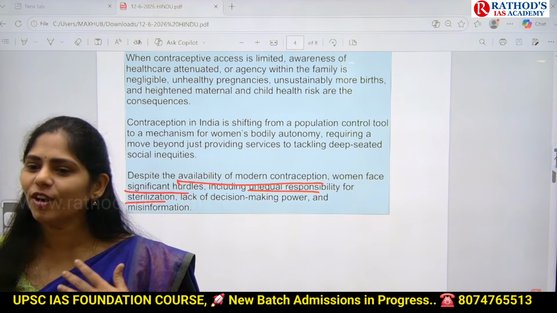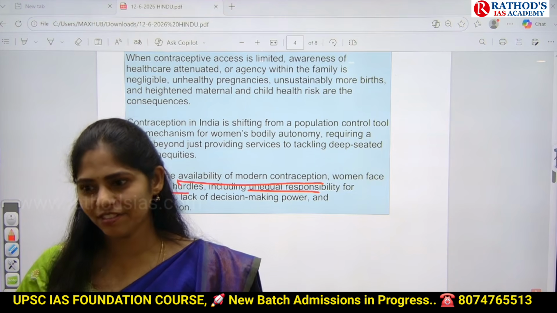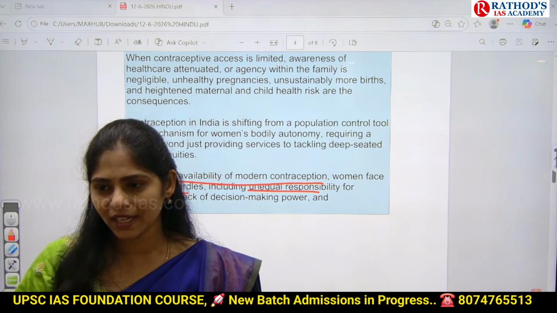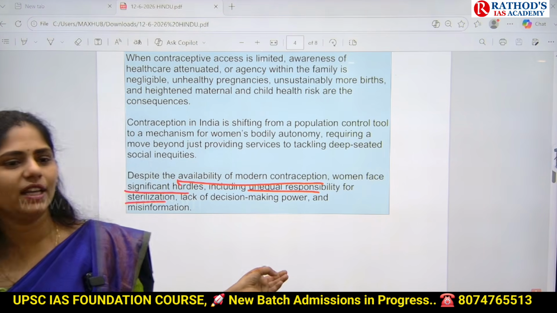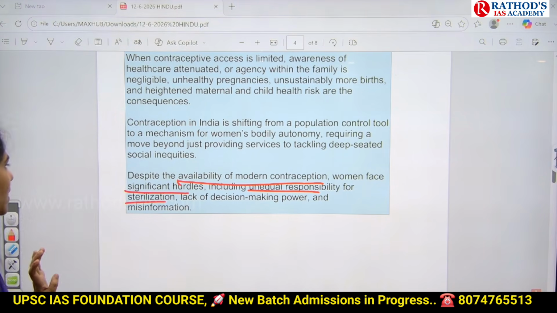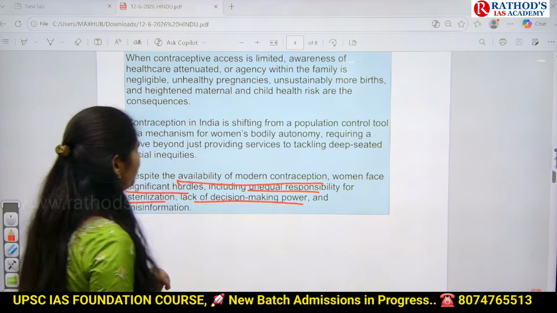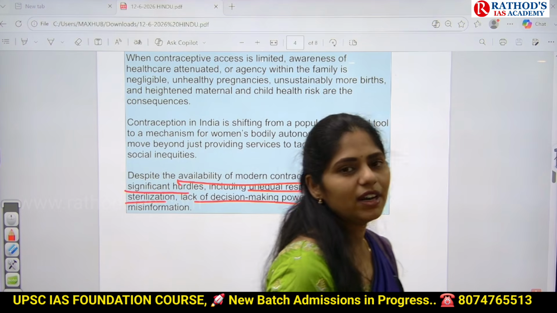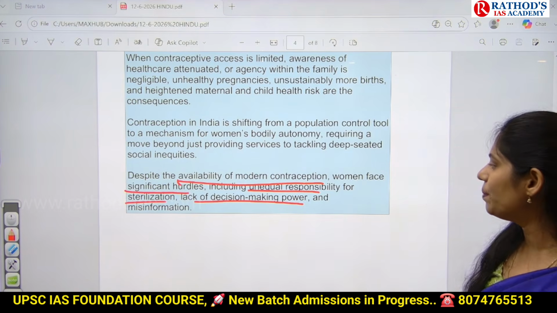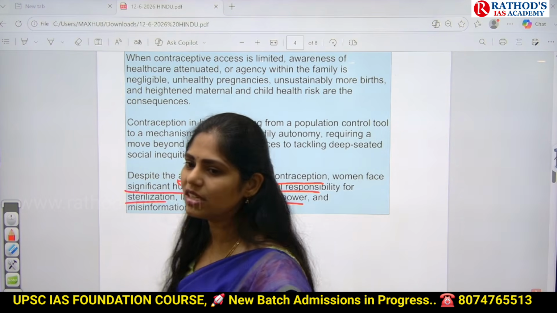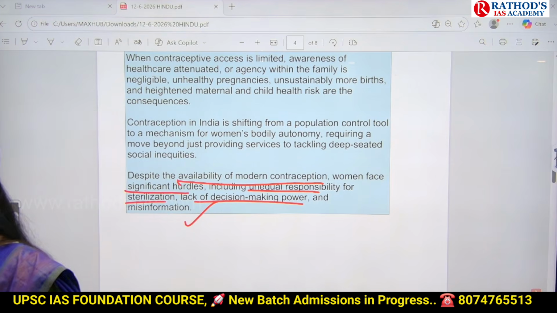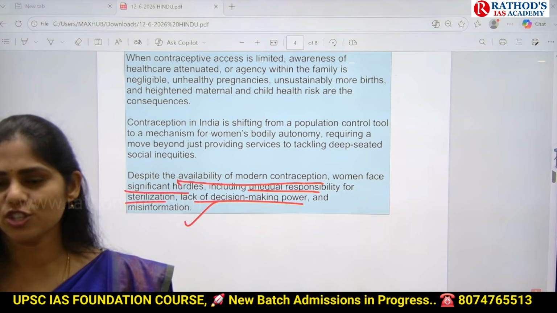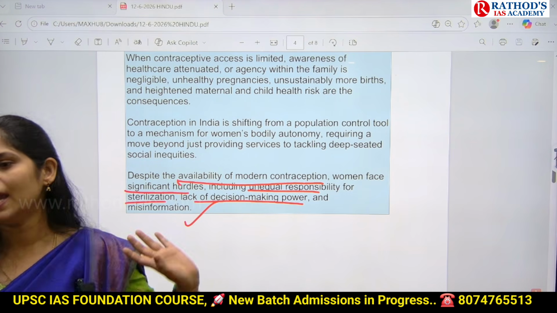Yes or no? Women already face a lot in their life. But again, for sterilization also, women are advised to go for sterilization. Why not male? That is one thing which is mainly highlighted in this survey. And next one is, there is lack of decision making power for women. Especially in some remote and underdeveloped areas, there is no proper awareness about contraceptives and there is misinformation, and a lot of time myths will spread very fast in those areas, guys. So that is the thing which is mainly highlighted.